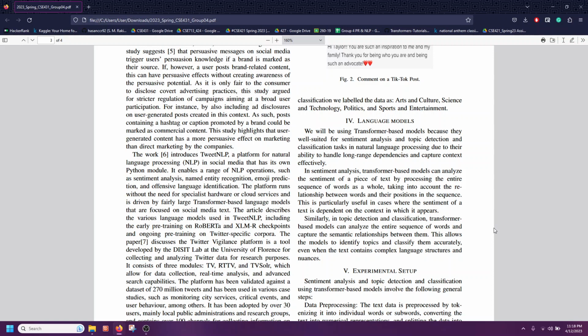This is particularly useful in cases where the sentiment of a text is dependent on the context in which it appears. Similarly, in topic detection and classification, transformer-based models can analyze the entire sequence of words and capture the semantic relationships between them. This allows the model to identify topics and classify them accurately, even when the text contains complex language structures and nuances.